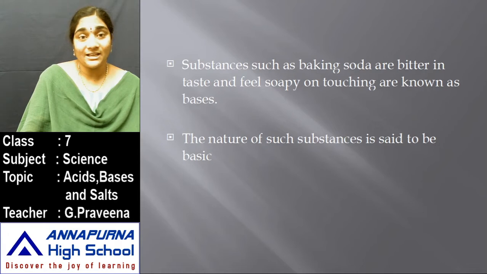Okay, so there are two different types of substances, some are acidic and some are basic. So when can we say that a substance is acidic? When we taste that food item, if it tastes sour, we say that the food item is acidic. And there are a few other substances which are bitter to taste and at the same time feel soapy to touch, so those substances are called bases.